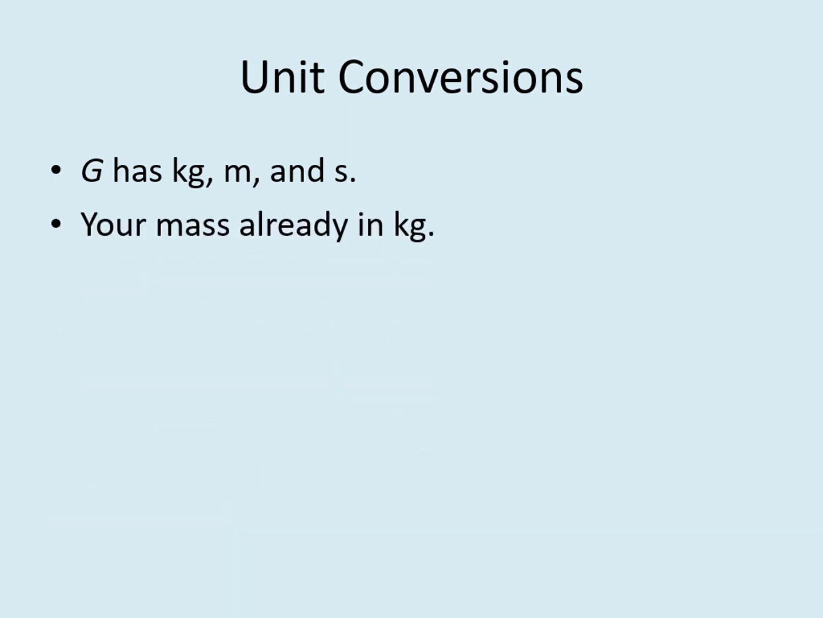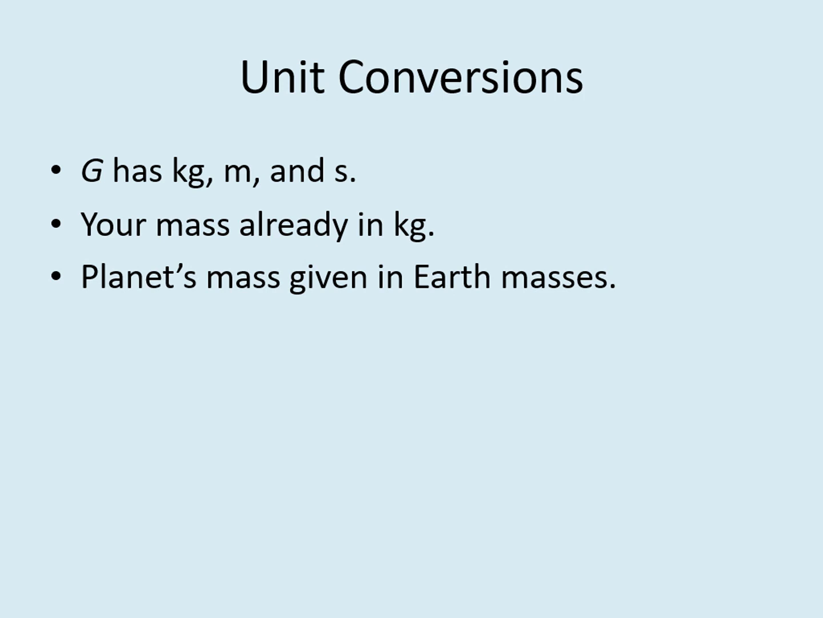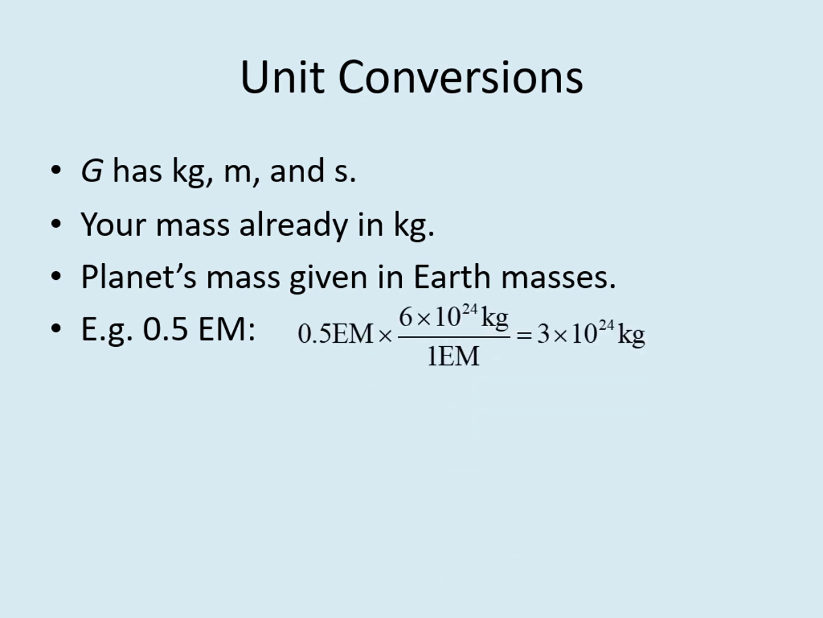You've already got your mass in kilograms, but you need to convert the planet's mass. We'll assume a planet with a mass of 0.5 Earth masses and convert that to kilograms. As we've already seen, you do this by multiplying by a conversion factor of 6 times 10 to the 24th kilograms divided by 1 Earth mass, giving an answer of 3 times 10 to the 24th kilograms.